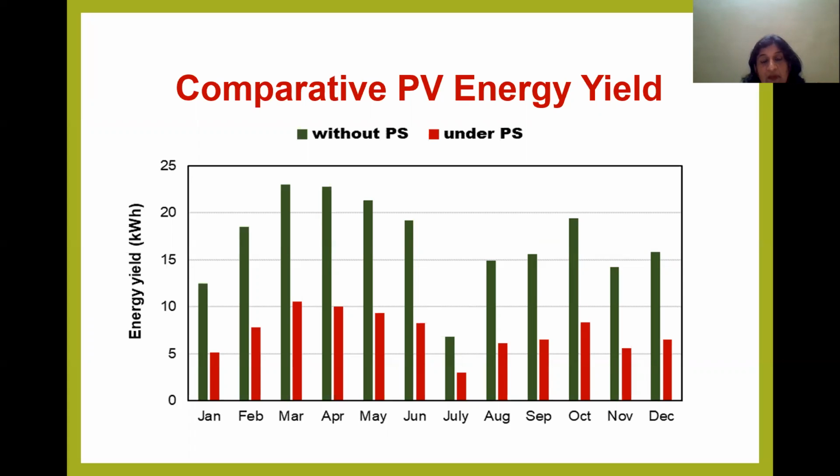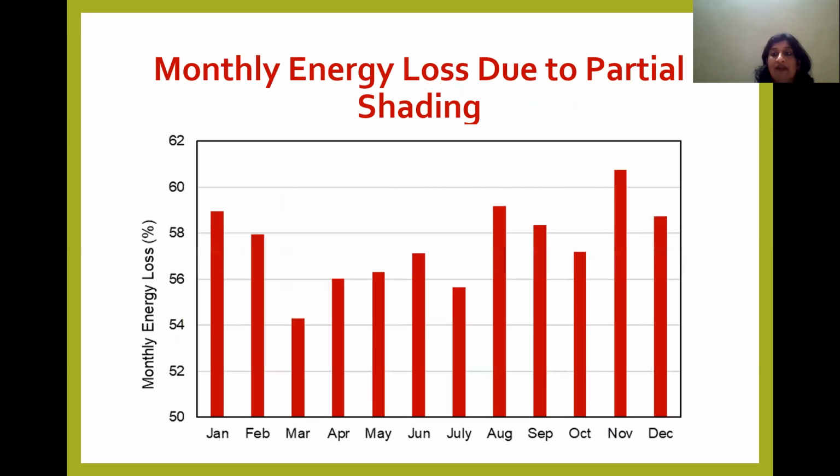When the same array is partially shaded, it's evident that though the maximum generation is again in the month of March and least in the month of July, even under the partial shaded condition, the monthly energy yield followed the pattern of the insolation. But it is clearly evident from the results that the energy yield under partial shading condition has decreased significantly. To highlight the adverse impact of partial shading, the monthly energy loss as a percentage is plotted here.